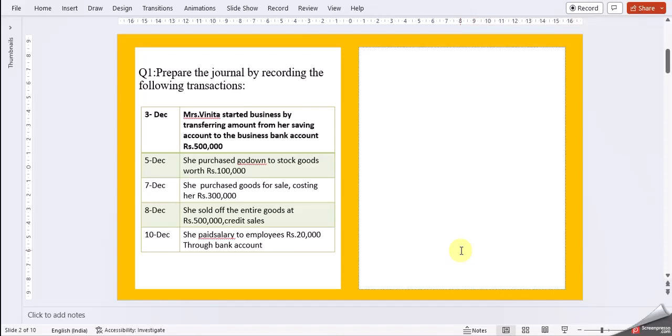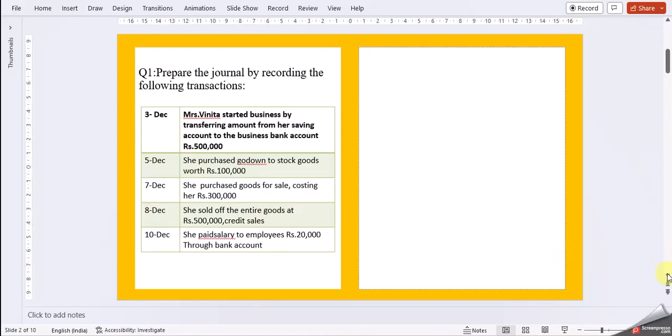Then 7th December, she purchased goods for sale, costing her 3 lakhs. And 8th December, she sold off the entire goods at rupees 5 lakhs. It's a credit sale. Then on 10th December, she paid salary to employees, that is 20,000 through bank account. Now let us see. The thing is we have to transfer all this data to the journal.